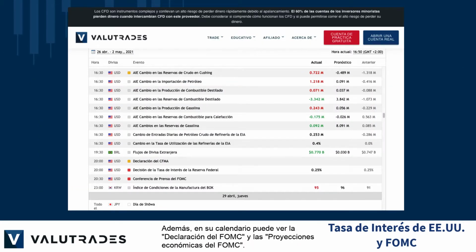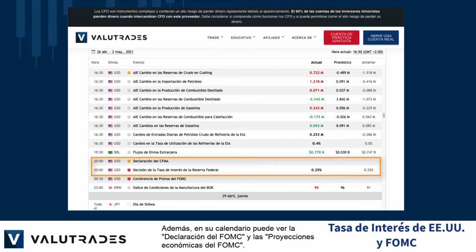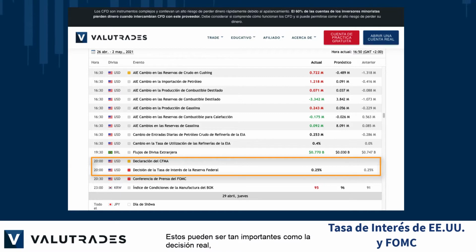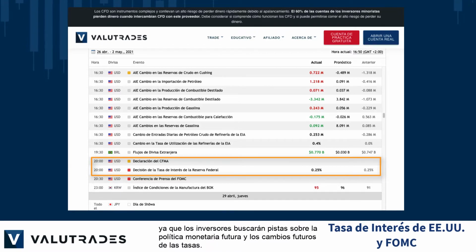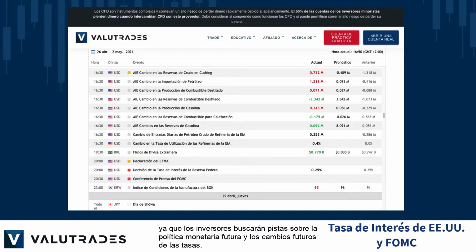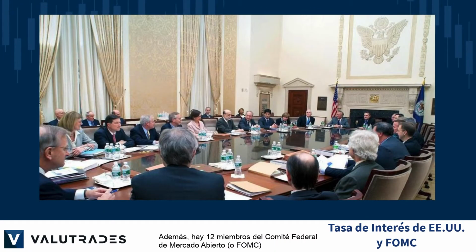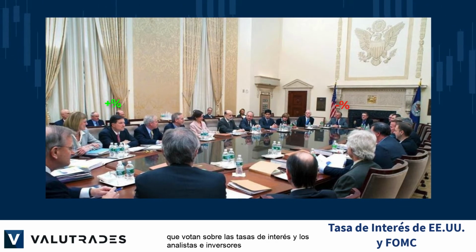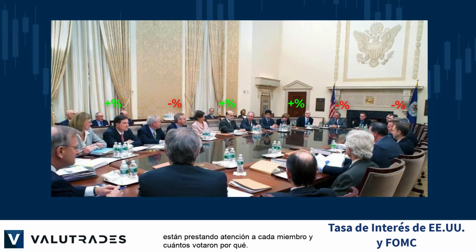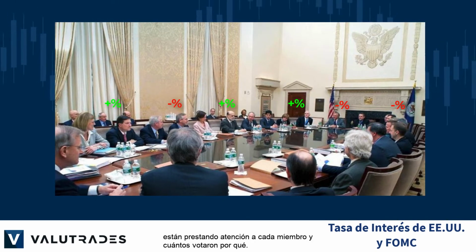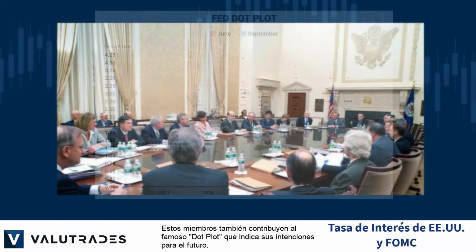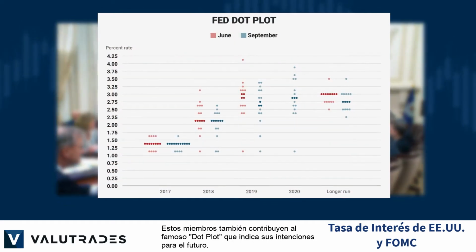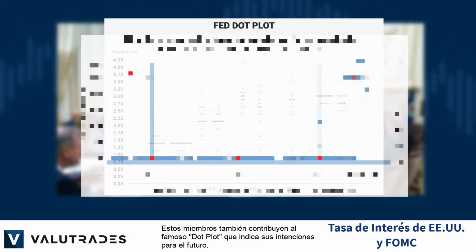Also on your calendar, you will note the FOMC statement and FOMC economic projections. These can be equally as important as the actual decision, as investors will be looking for hints for future monetary policy and future rate changes. As well, there are 12 members of the Federal Open Market Committee, or FOMC, who vote on interest rates, and analysts and investors are paying attention to each member and how they voted and for what. These members also contribute to the famous dot plot, which indicates their intentions for the future.